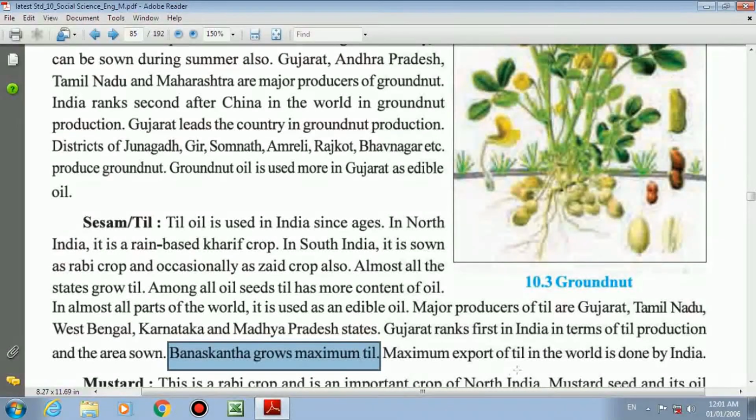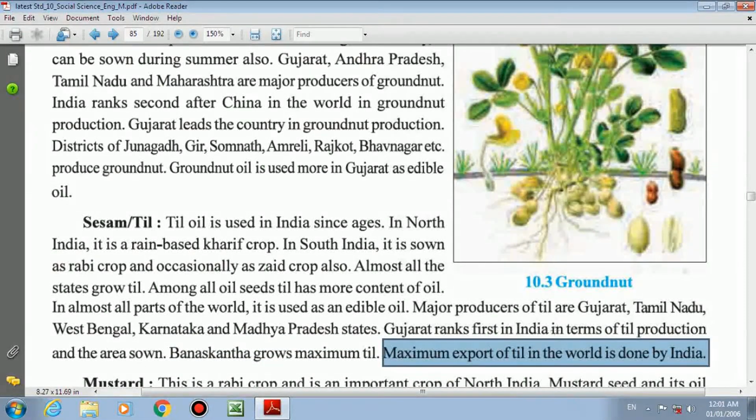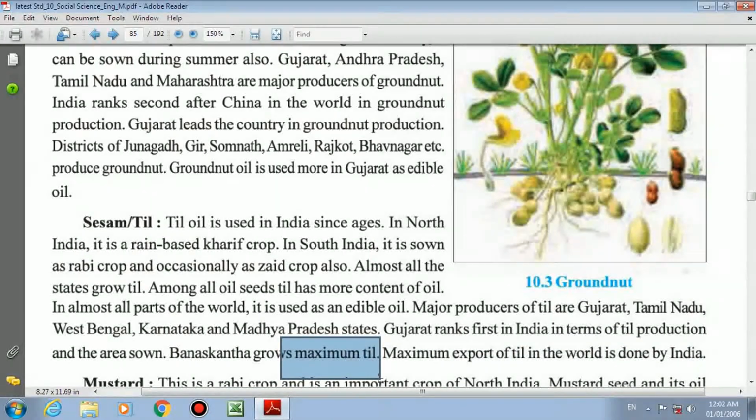Next, maximum export of till in the world is done by India. So India is the highest exporter also. Now see, so many things are there in this particular paragraph. First of all, Gujarat ranked first in India in terms of production of till. In Gujarat, Banaskantha is first for growing maximum till, and maximum export of till in the world is done by India. So all these are very important points that can be converted into MCQ.